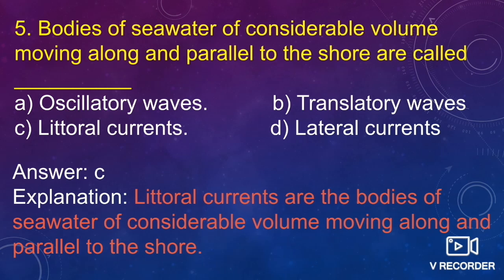In the first question, when we were talking about the zones, we talked about the littoral zone, which is also known as the shore zone, because it's the part of both the land and the ocean. So littoral currents are bodies of seawater of considerable volume moving along and parallel to the seashore. So option C, littoral currents, is the correct answer.